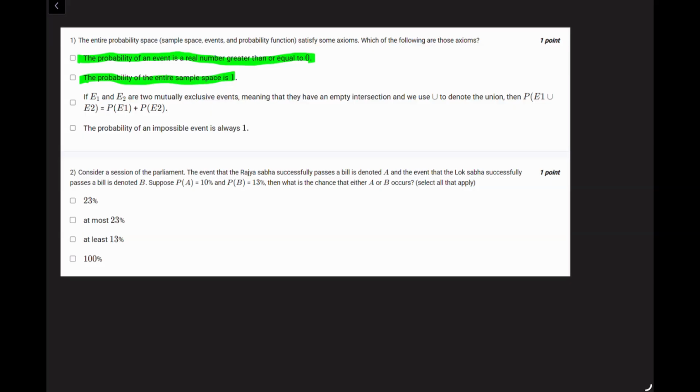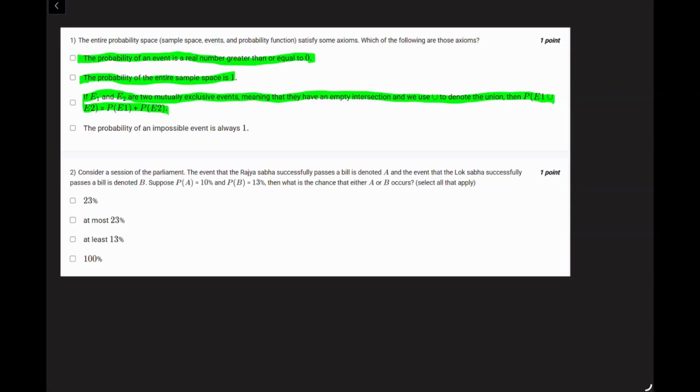And the last one is, if E1 and E2 are two mutually exclusive events, they have no intersection, then the probability of their union is P(E1) plus P(E2). Again, if two mutually exclusive events are there, then their probabilities are obviously going to be the addition. The last statement, which is the probability of an impossible event is always 1, is incorrect because the probability of an impossible event is always 0. If something doesn't occur, then it's 0. I hope that makes sense.